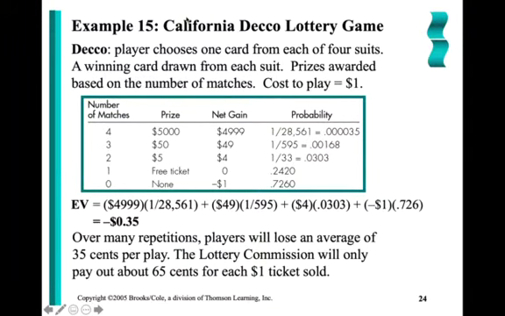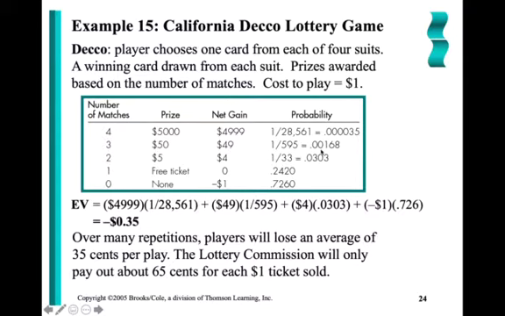Let's look at a lottery game, and let's be smart. Nobody plays the lottery assuming that they're going to win. So if I spend $1 to play the lottery, do I expect to actually gain money on average or lose money on average? I should be losing money, right? Let's look at this particular lottery. The probability that you match none of your given values is just under 73%. If I match none of the values, I lose the dollar that I spent in order to play the game.